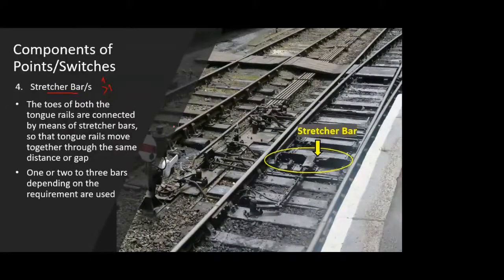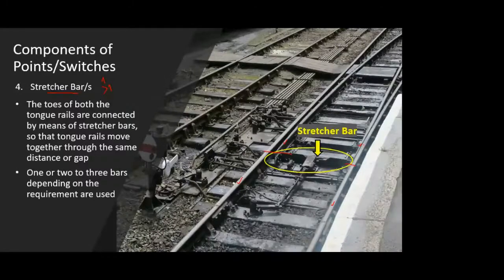If you see here on the right side, you can see a figure of a railway track. You can now identify these are the stock rails, and at this section, this is the toe of the section where the tongue rail starts, and at this point you can see the tongue rail coming into the picture.